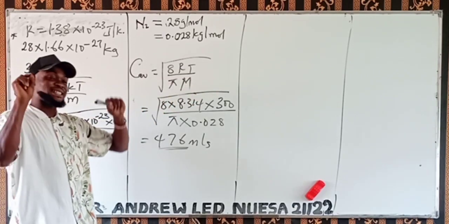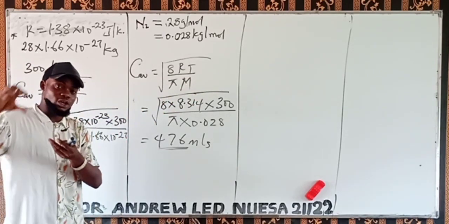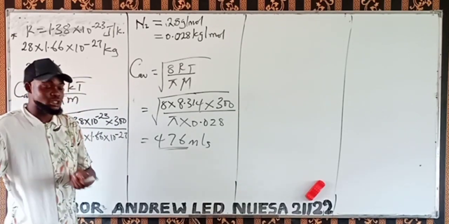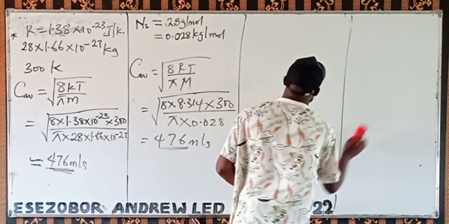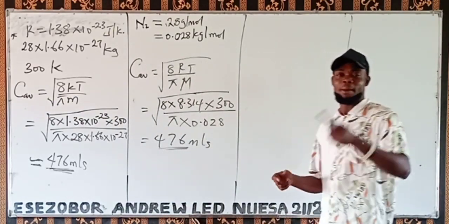But that 32 is in grams per mole. If you want to convert to kilogram per mole, divide it by 1000. That is 0.032. Put it here and you're already good to go. So that is how that formula works. But look at this question now.